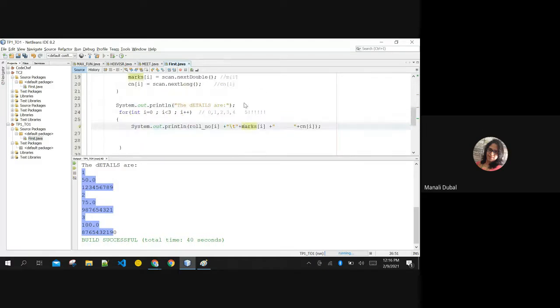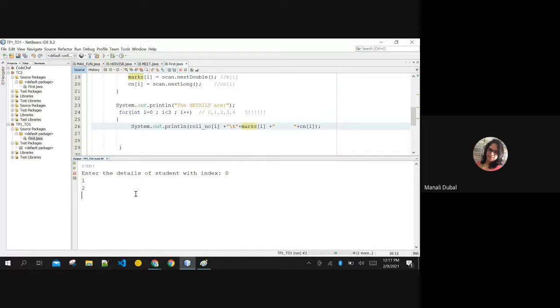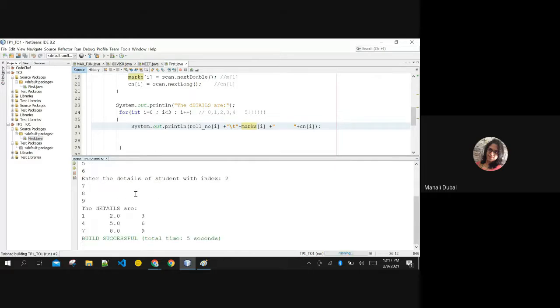So now whatever details you are entering, it is going to be printed in this form. I am just entering random values for now. See, like this it can be stored: roll number, \t, marks, 5 spaces, contact number. Are you getting it? What I am doing here?